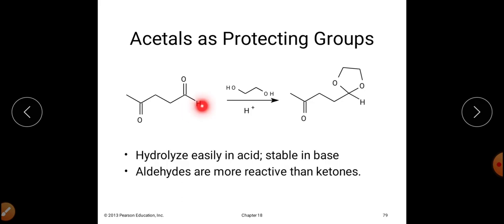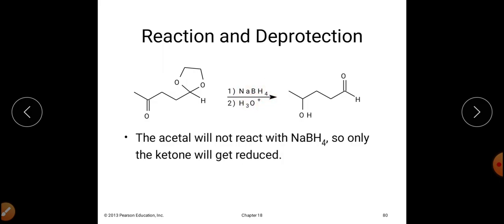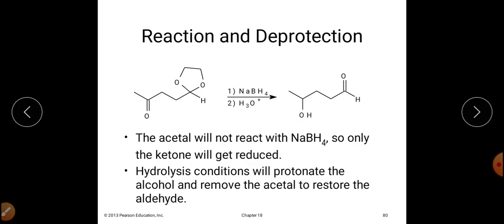So we have converted this carbonyl carbon into acetal, so there will be no reaction at this particular center. The reaction will happen only on this particular carbonyl group, and by reduction it will get converted into alcohol.